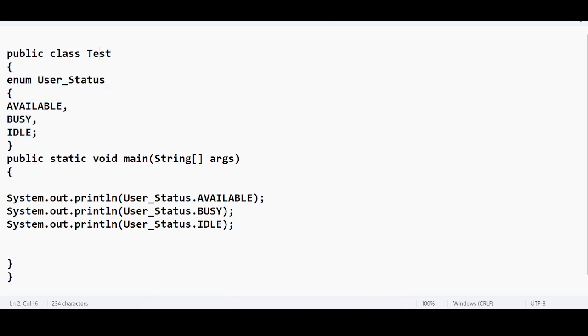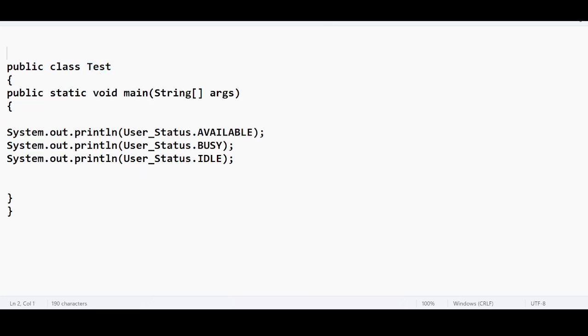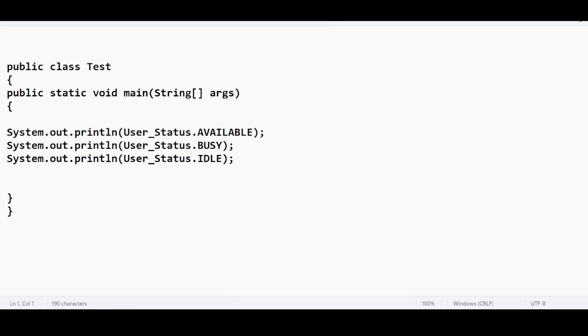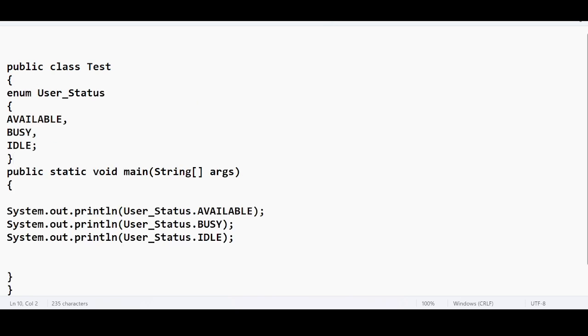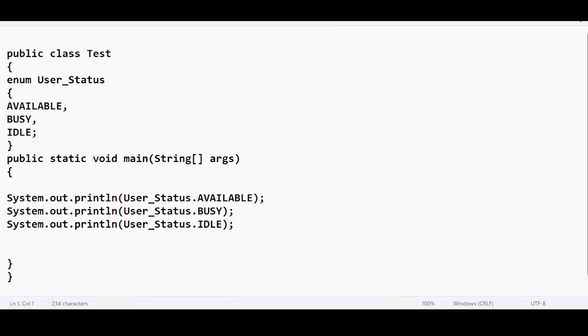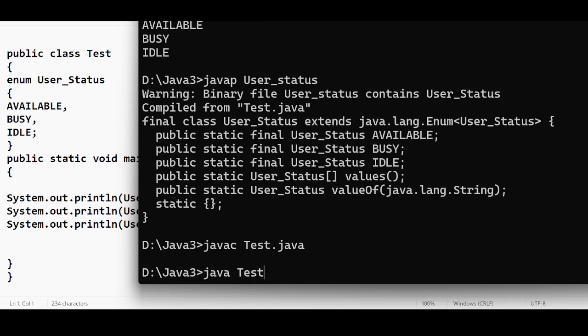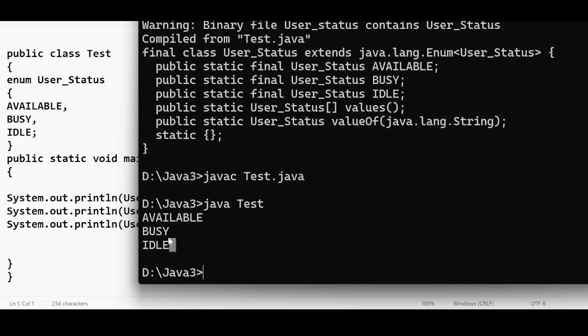Now it is part of the test class. Previously it was not part of the test class, it was a separate entity. Can I make this a part of the test class? Will I get any error? Let us understand this. If I compile this code, javac Test.java, no error.